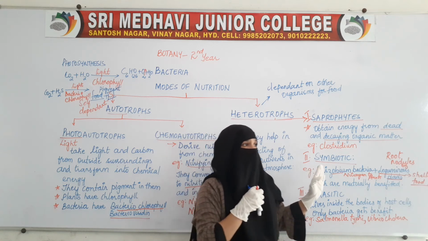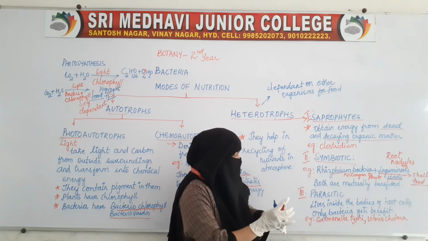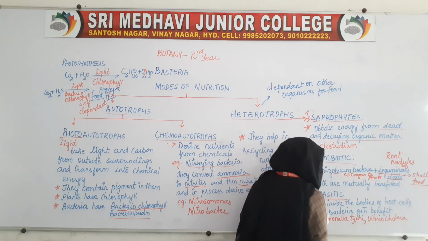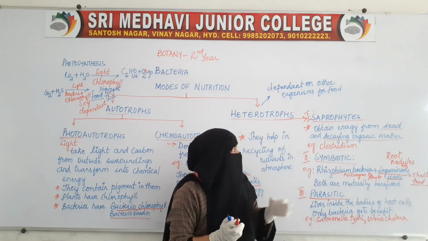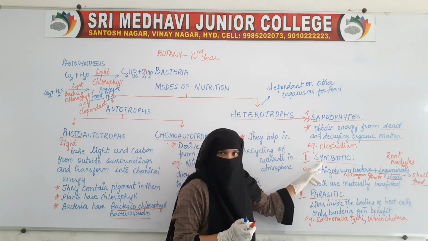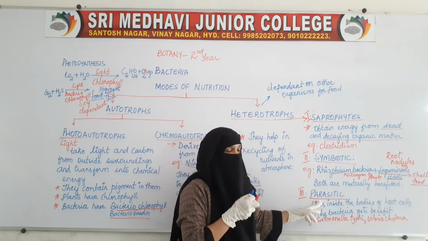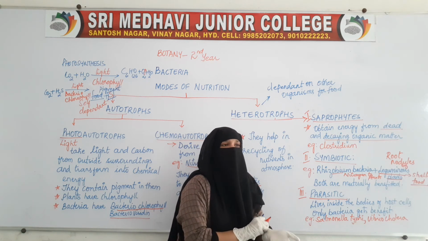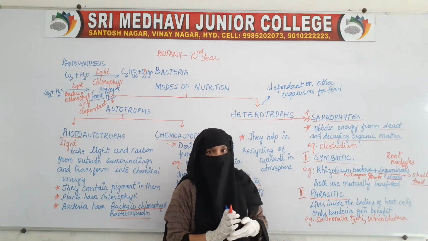Now the third type of heterotrophs is parasitic bacteria. Here we had saprophytic bacteria, symbiotic bacteria, and now this is parasitic bacteria. Parasitic means which causes diseases.